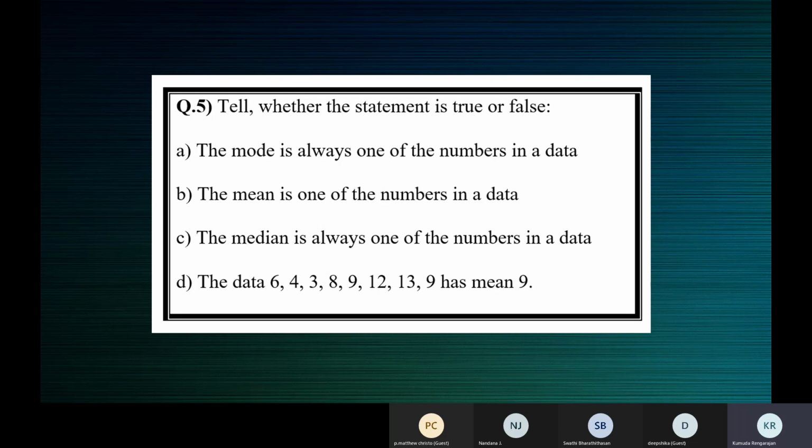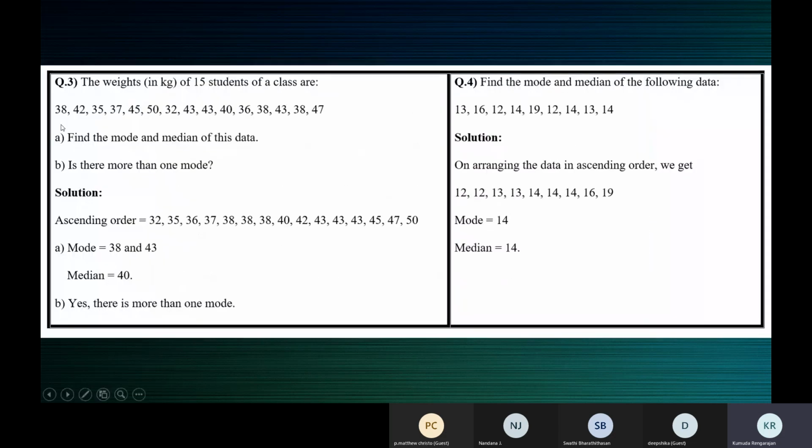So Swati says when two numbers happen most number of times, then both will be the mode. Correct, but I think this statement should be understood like this. The mode is always one of the numbers in the data. Yeah, it will be one of the numbers. It might be two. But what they're trying to ask here is, can it be a different number? Now if this data does not have 31, can 31 be the mode here? No, because it's not an observation at all. 31 cannot be the mode.